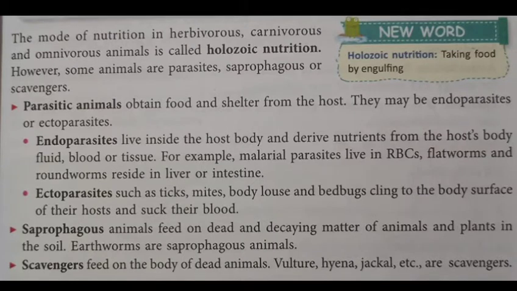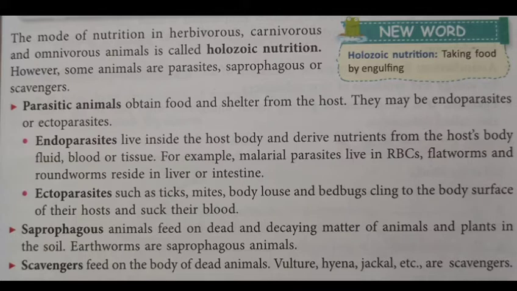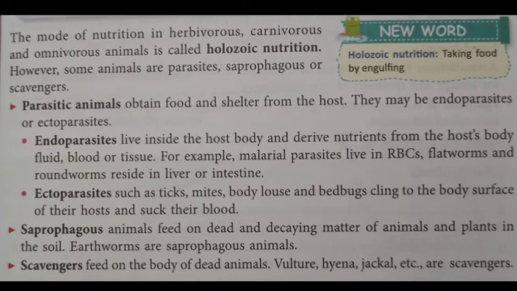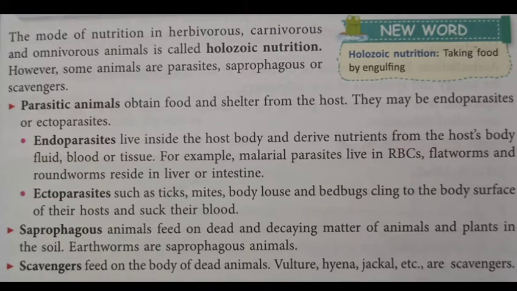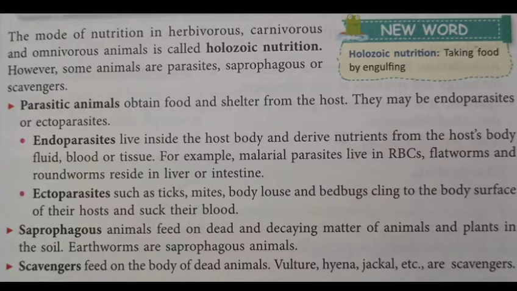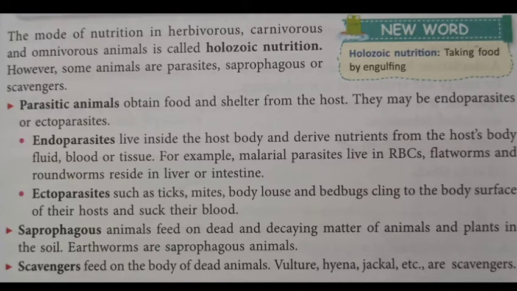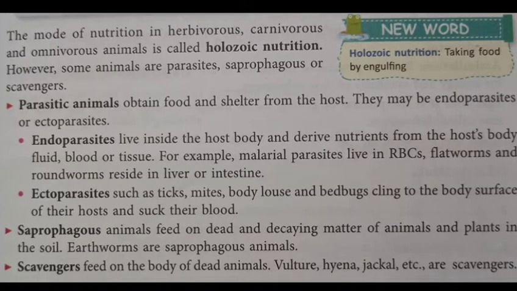Now, the mode of nutrition in herbivorous, carnivorous, and omnivorous animals is called holozoic nutrition. Holozoic nutrition is a new word for you. So, what is holozoic nutrition? The majority of animals take food in the form of solids, and this form of nutrition, in which food is eaten in solid form by engulfing, is called holozoic nutrition.